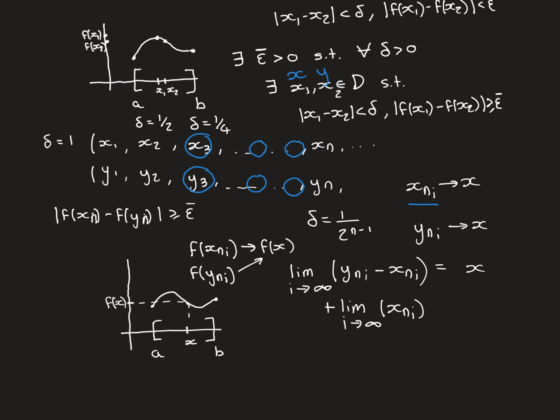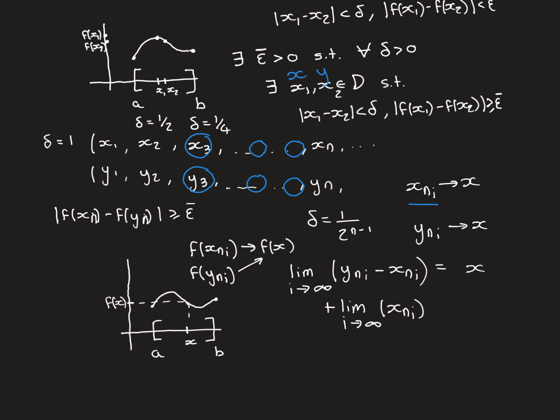So that means that you will be able to find an i such that both of these two are inside, for instance, an epsilon bar over 2 size interval around f of x, and therefore if you look at the difference between them, it's going to be less than size epsilon bar. Sorry, I said epsilon, I meant epsilon bar.